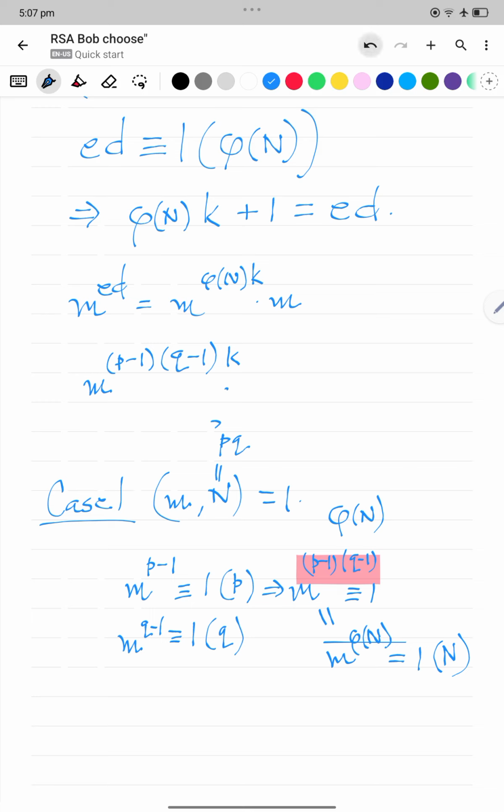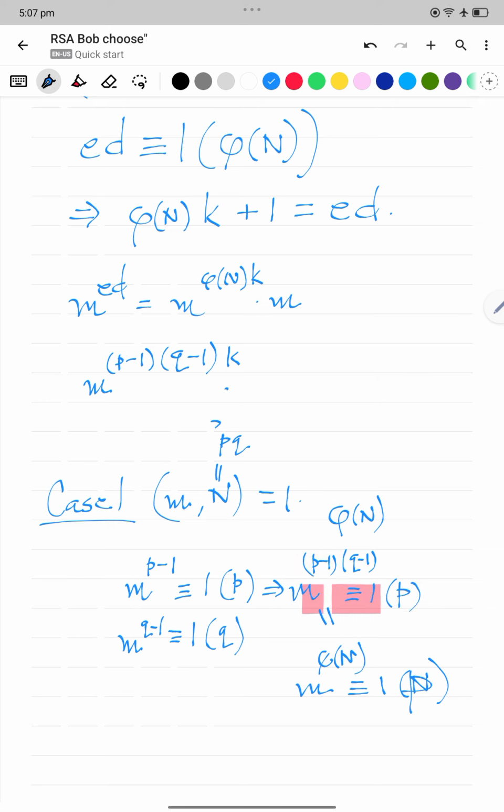Sorry for these artifacts. So m to the phi n is congruent to 1 mod p, this was all mod p.